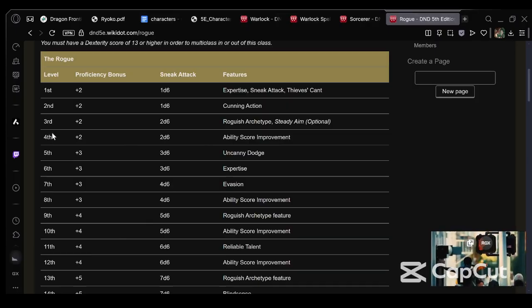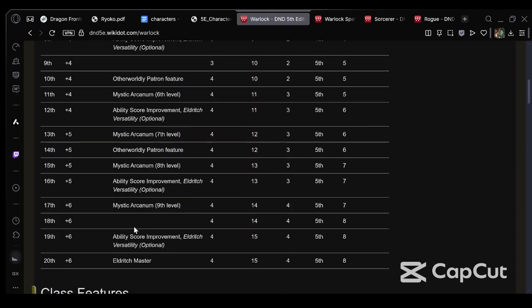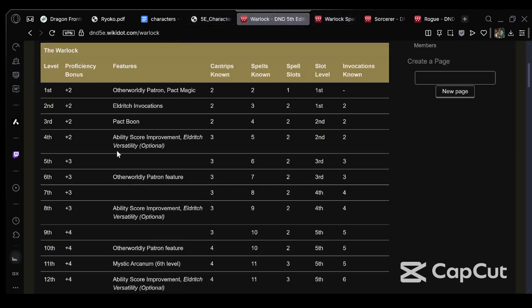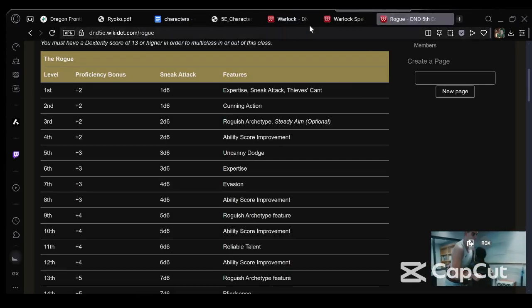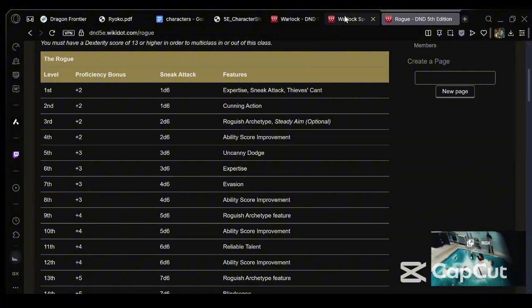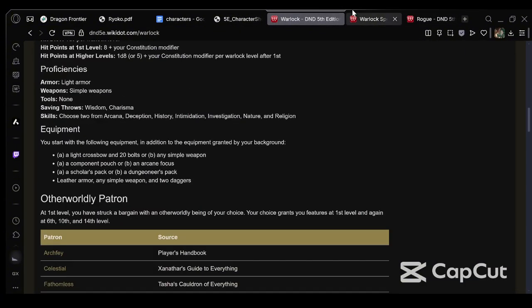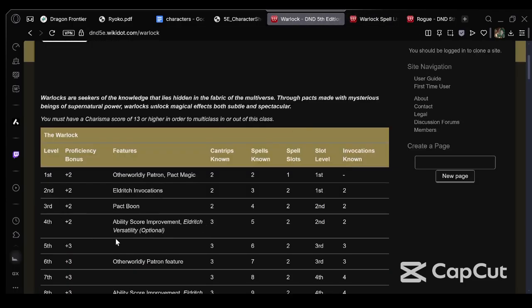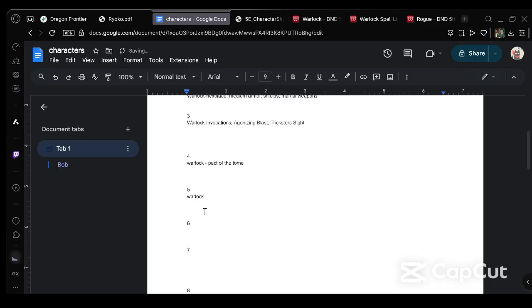I think that is all for level 3. Yes, it is. So then we go to level 4. Let me look at Sorcerer real quick. Honestly, I don't think we need Sorcerer. I think we're going to go with a Rogue Warlock. Then let's put our 5th level into Warlock. Well, technically our 4th level into Warlock, but overall 5th level.